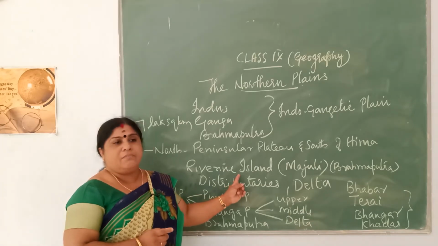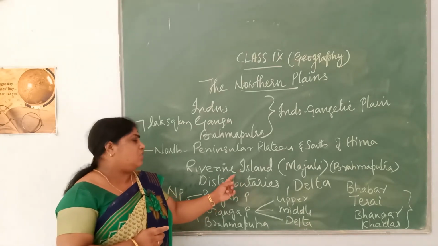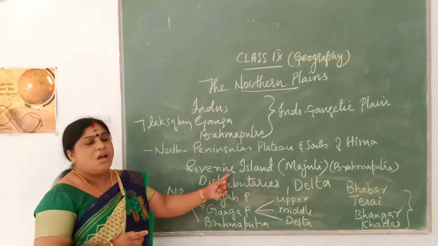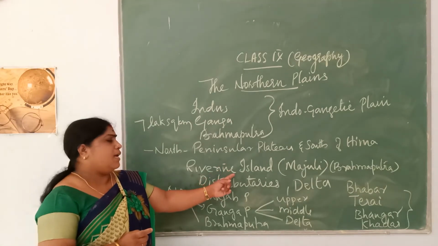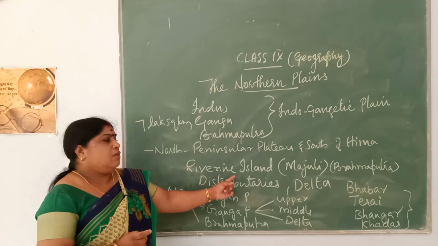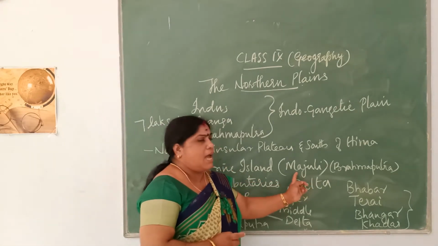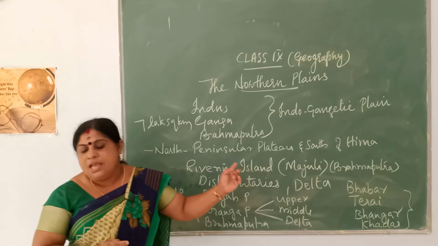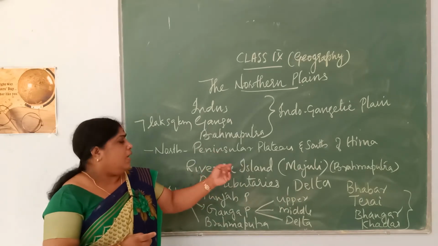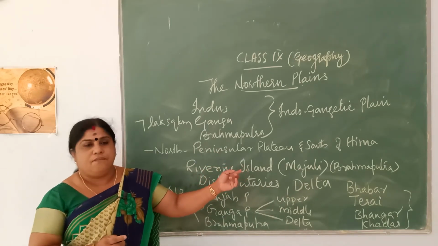Riverine island means an island-like structure that you see in rivers. Islands in rivers are called riverine islands, and the river Brahmaputra makes such a riverine island which you call Majuli, and it is the largest inhabited riverine island in the world.